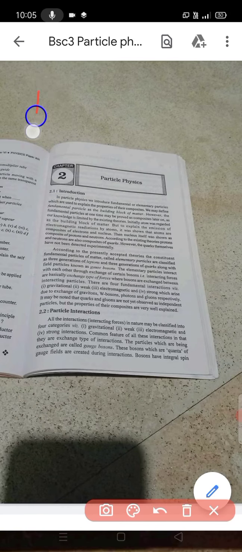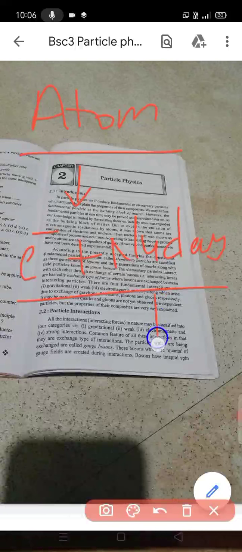Initially, according to the existing theories, what is the fundamental building block of matter? The atom. The atom was considered the fundamental building block of matter. But when the emission of electromagnetic radiation by atoms was explained, it was shown that atoms are composites of electrons and a nucleus.